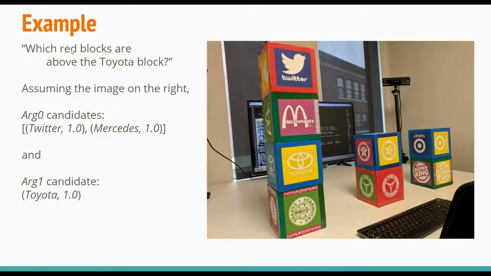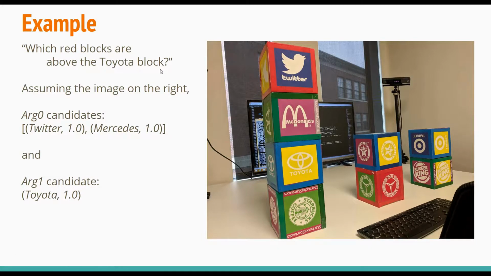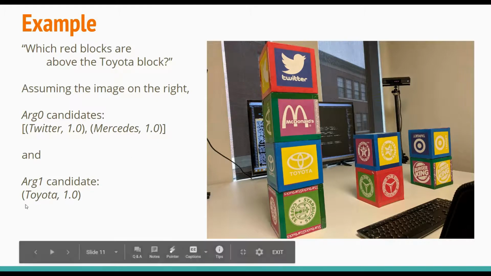Let's consider the following example question with the block configuration displayed on the right. Resolving the argument positions yields the following results. So the first argument, red blocks, is getting resolved to Twitter block and Mercedes block. As you can see from the picture, only Twitter and Mercedes block are red. And the second argument, arg1, is uniquely identified in the question itself, and so the system just returns the corresponding block.